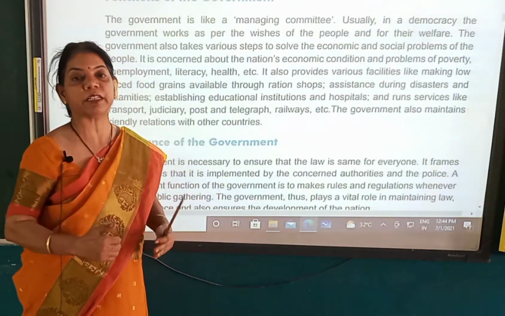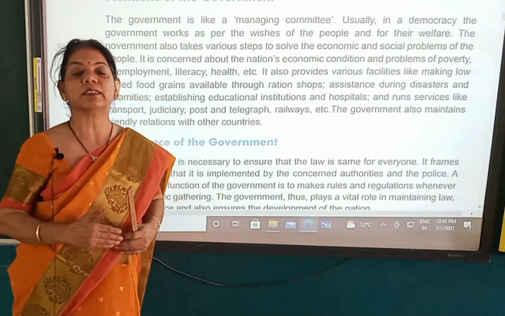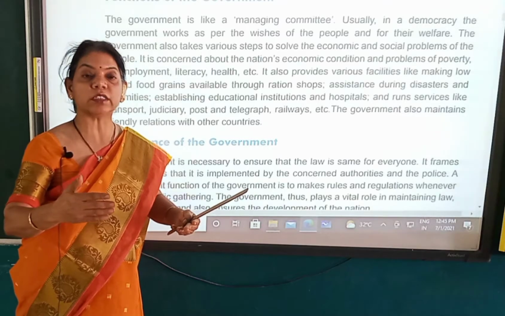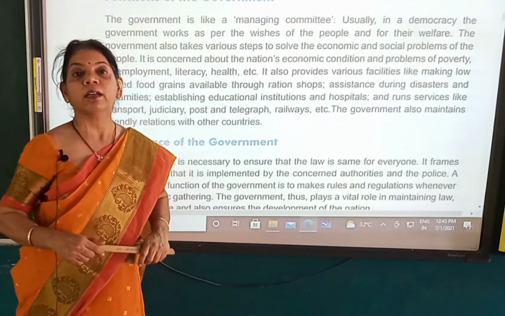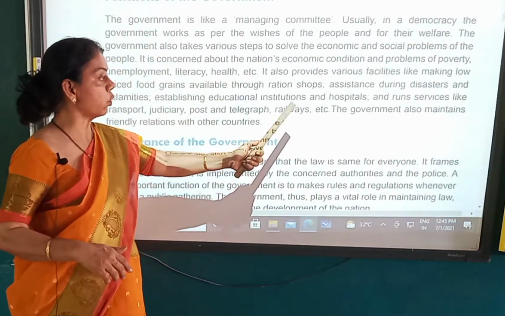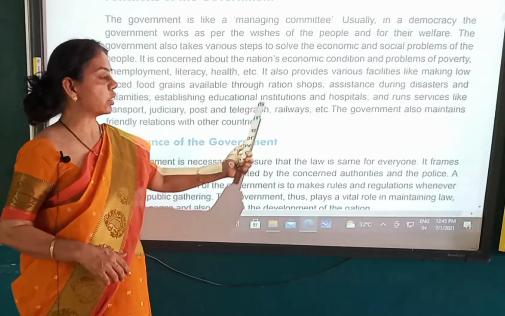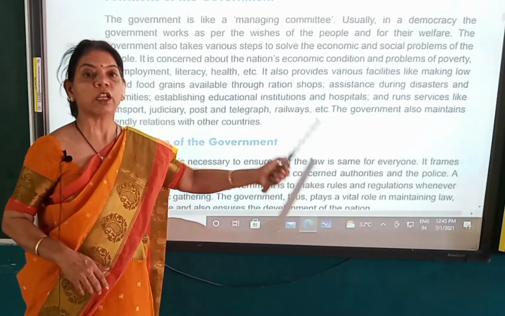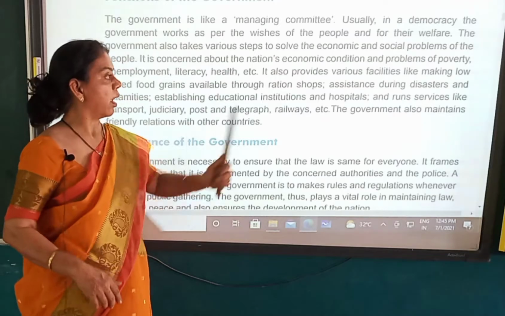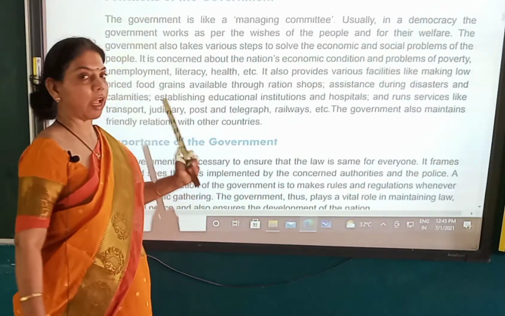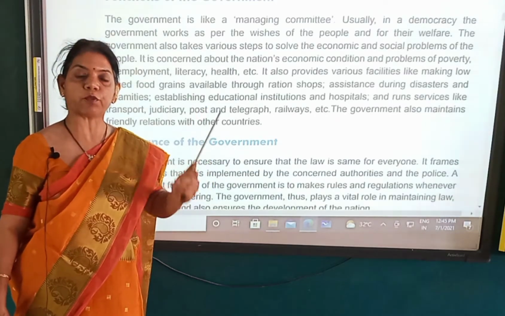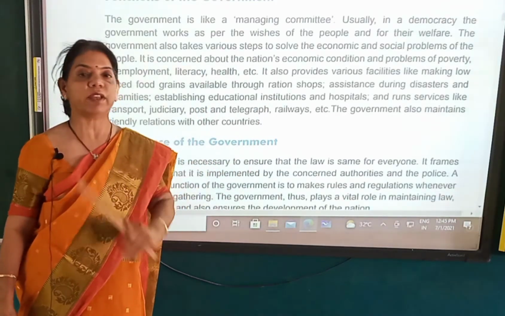During these natural calamities, how does the government tackle these situations? It ensures that rescue operations are done in each and every village. It also establishes educational institutions and hospitals for the people who are sick, and runs services like transport to ensure that transportation of goods from one place to another is very easy.